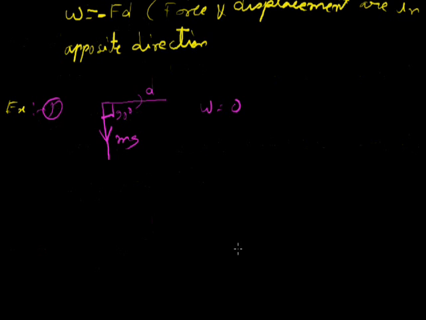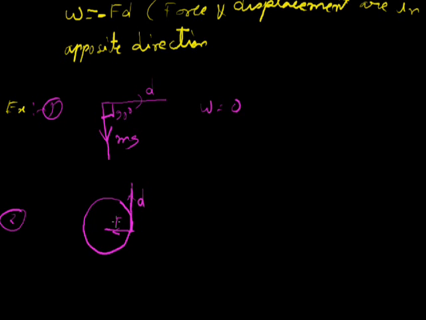Similarly, one more example we can take is circular motion. If a body is moving on a circular path, then the work done by the centripetal force will be 0. The direction of velocity and direction of displacement are the same, and the force is always towards the center.